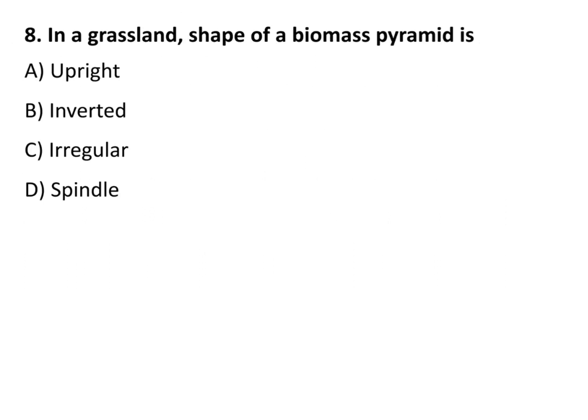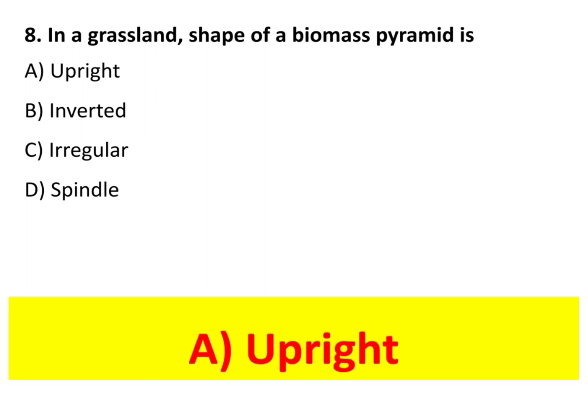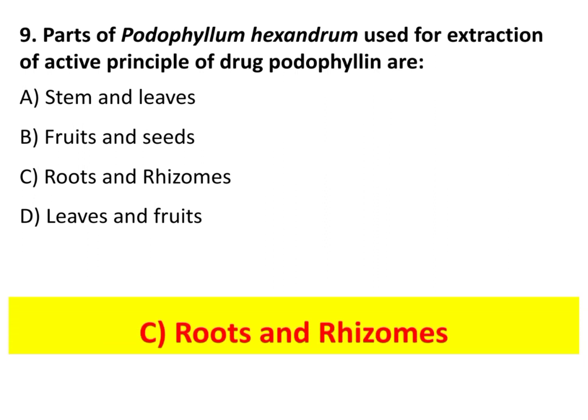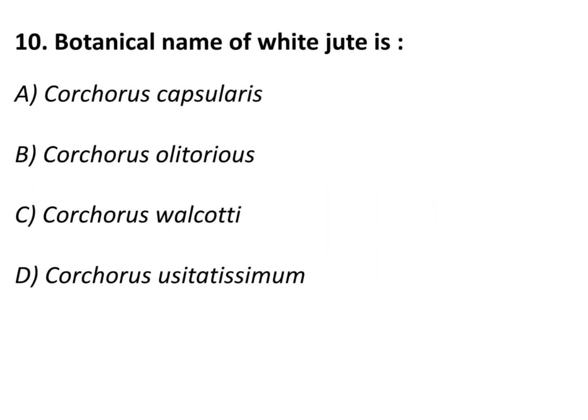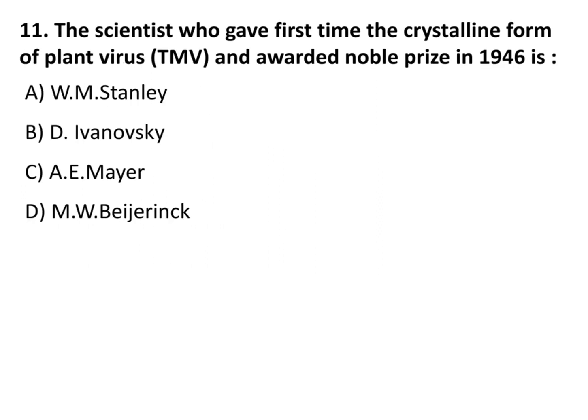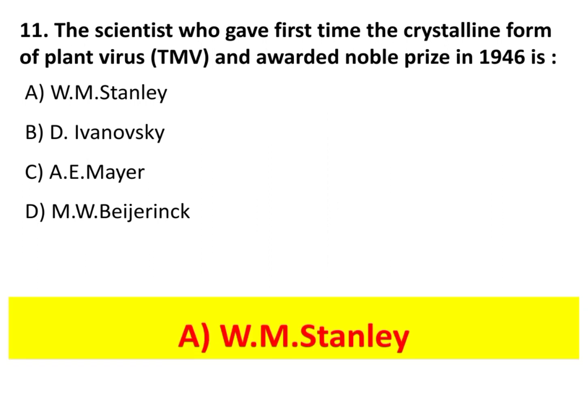In a grassland, the shape of a biomass pyramid is upright. Parts of Podophyllum hexandrum used for extraction of the active principle of drug podophyllin are roots and rhizomes. Botanical name of white jute is Corchorus capsularis. The scientist who first gave the crystalline form of plant virus TMV and was awarded the Nobel Prize in 1946 is W.M. Stanley.